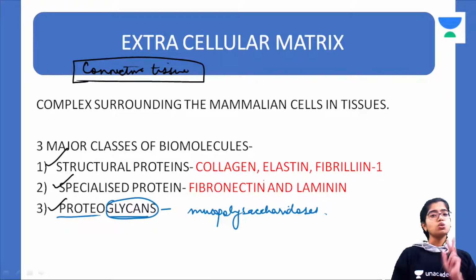So in the first session that is going on right now, what are we going to discuss? We're going to discuss two major extracellular matrix biomolecules, collagen and elastin, and we're going to compare them. Now, in the rapid revision classes that I am conducting, there is a pattern.